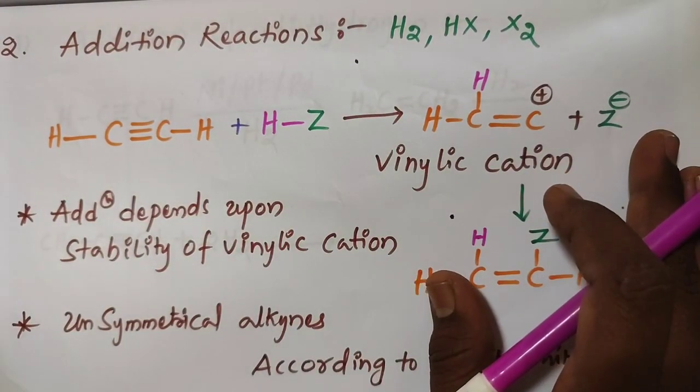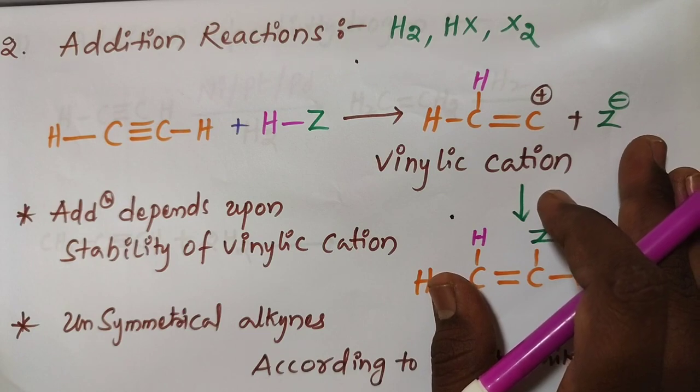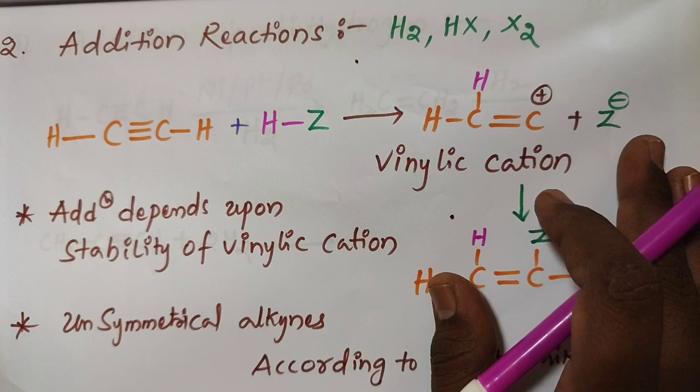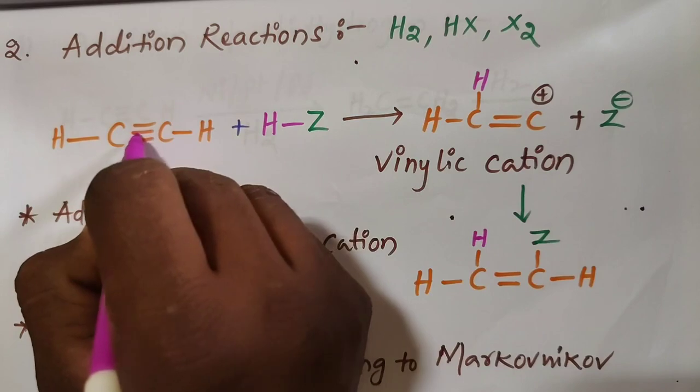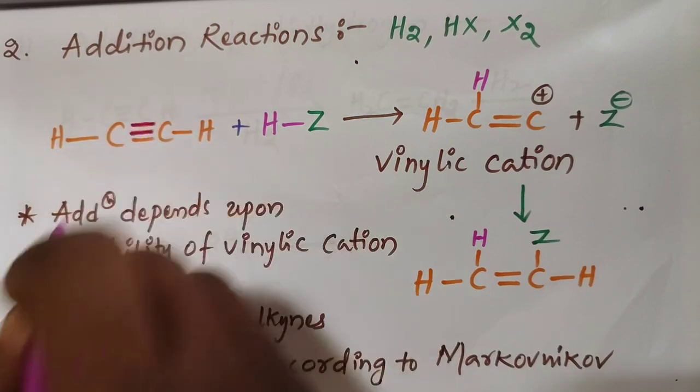Next, addition reactions involved by the alkynes. Why are alkynes involved in addition reactions? Because of the presence of pi bonds.